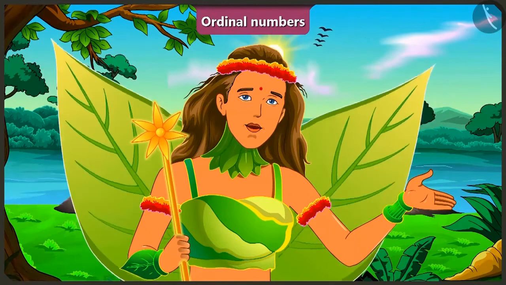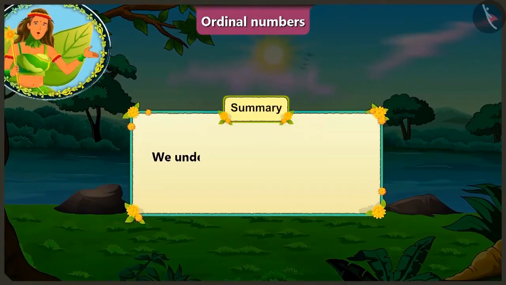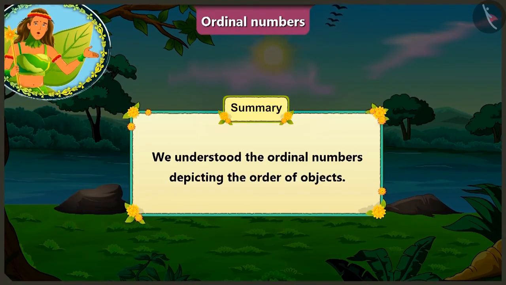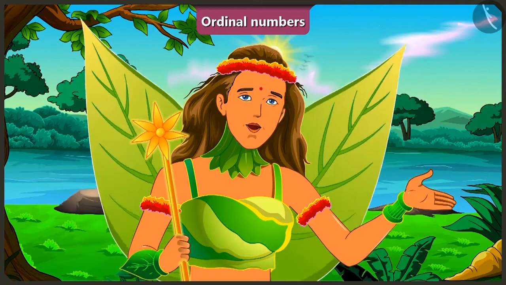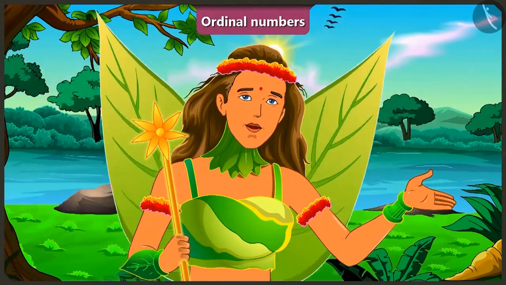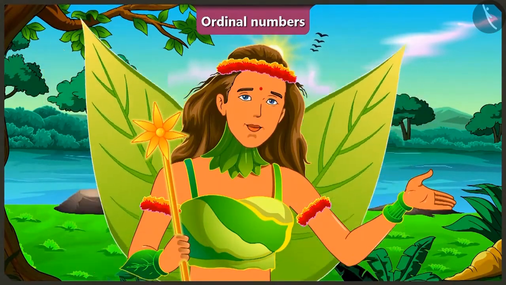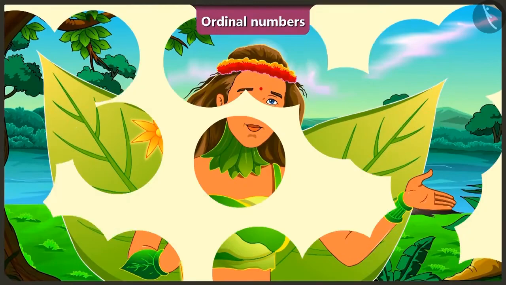Children, today with the help of some examples, we understood the ordinal numbers depicting the order of objects. In the next video, we will learn how to correct the mistakes we tend to make while representing the ordinal numbers.